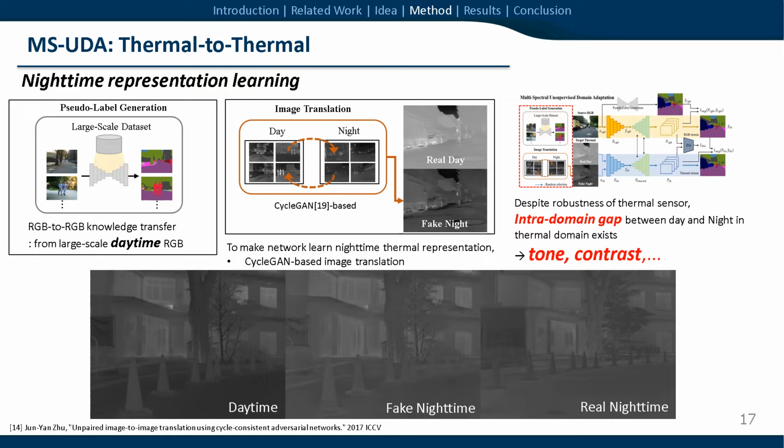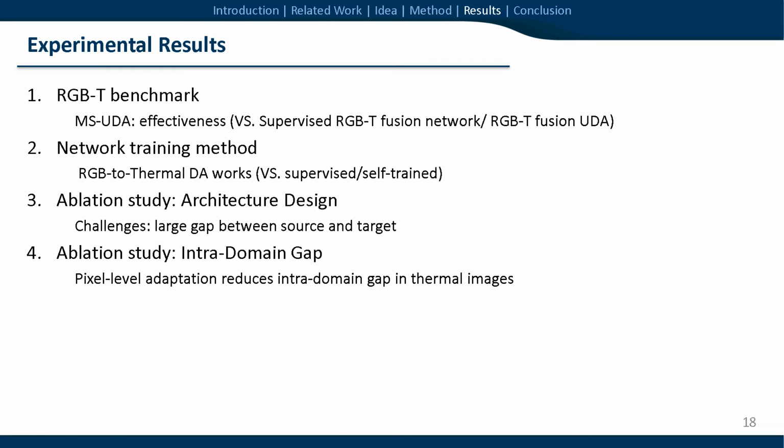Since MS-UDA receives RGB segmentation knowledge under valid conditions, its input dataset basically does not include nighttime data. To reduce the intra-domain gap between day and night in the thermal domain, we utilized cycle-based image translation to make fake nighttime thermal images. These are the experiments we did.